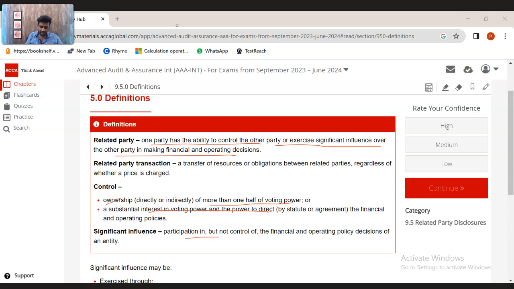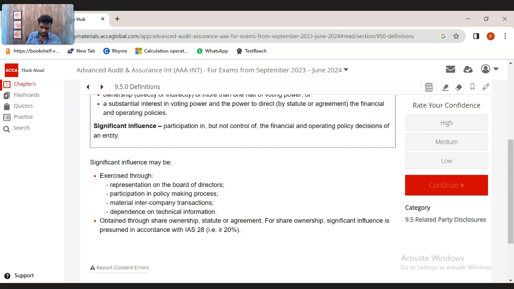Significant influence is where they don't have control, but they can participate in the financial and operating decisions. They can influence the directors of the company to take rational decisions accordingly. Significant influence may be exercised through representation on the board of directors, participation in the policy-making process, and material intercompany transactions dependent on technical information. Generally, significant influence occurs when there is more than 20% of the voting rights, or shares purchased. If more than 20% of the company's shares are purchased, then there is significant influence.